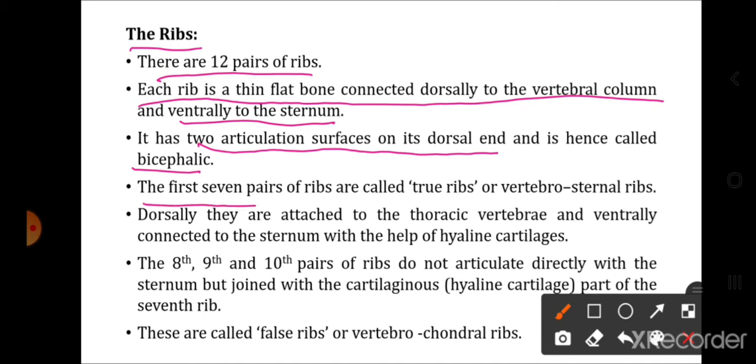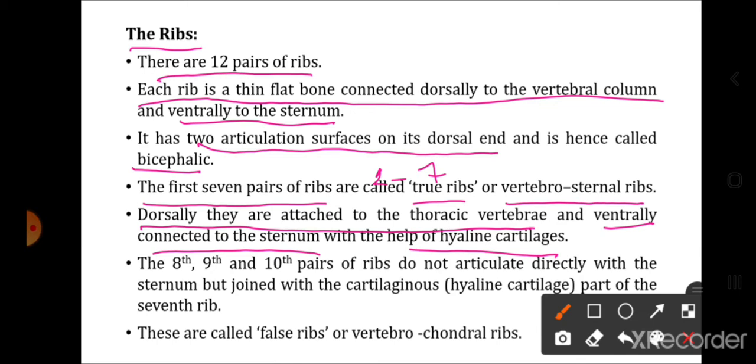Now the first 7 pairs of ribs are called true ribs or vertebrosternal ribs. The first 7 pairs, that is ribs 1 to 7, are called true ribs or vertebrosternal ribs because they are attached dorsally to the vertebral column and ventrally to the sternum. Dorsally they are attached to the thoracic vertebrae and ventrally connected to the sternum with the help of hyaline cartilage.